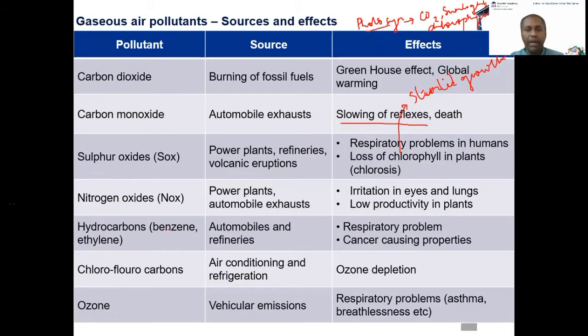Like sulfur, nitrous oxide is also produced from power plants and also from automobile exhaust.